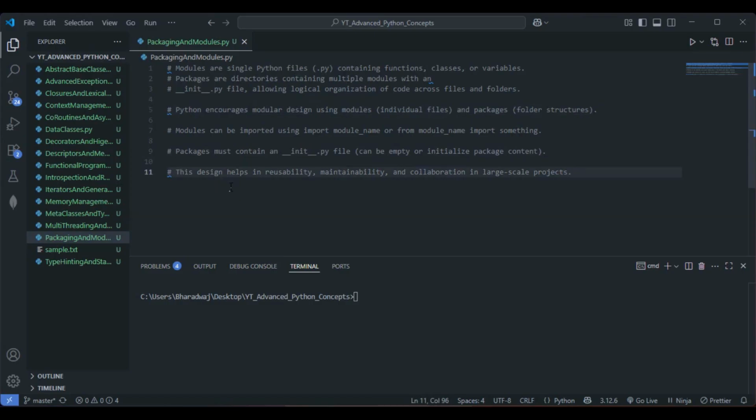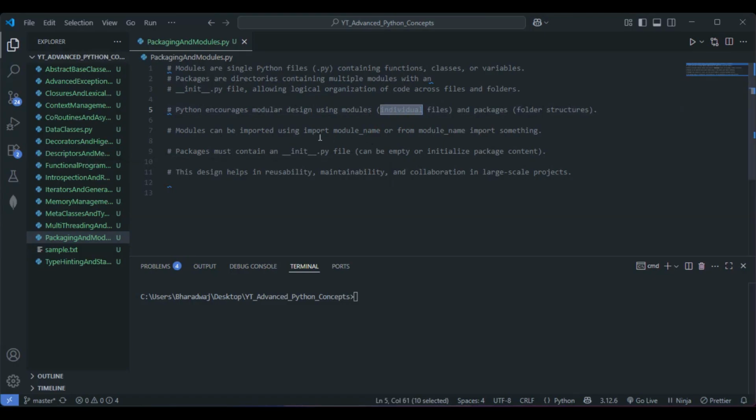Let's discuss some of the important points, and then let's move on with the example. Python encourages modular design using modules, meaning individual files, and packages, meaning folder structure. Packages are nothing but folders, modules are nothing but individual files. Just keep this in mind.